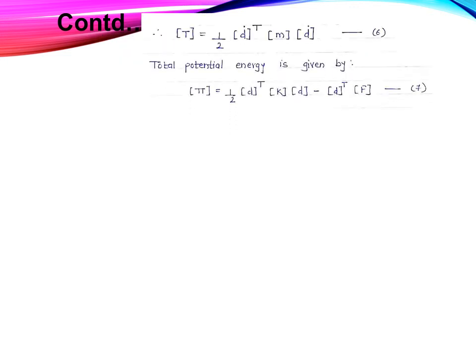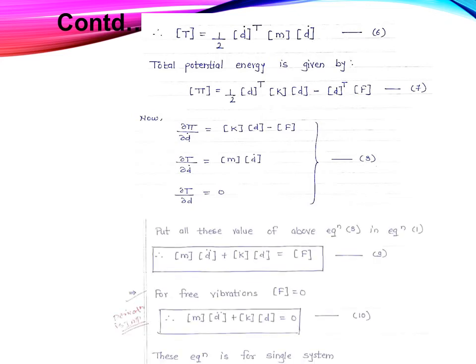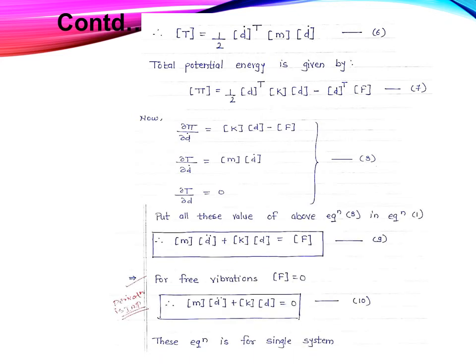Now the potential energy is given by pi is equal to 1/2 transpose of the D matrix into K matrix into D matrix, minus transpose of the D matrix into F. Now del pi by del D is equal to K into D minus F. It is a partial derivative of potential energy with respect to displacement. Similarly, the partial derivative of kinetic energy with respect to velocity, and the partial derivative with respect to displacement, is considered here, and we put all these values in equation 1.